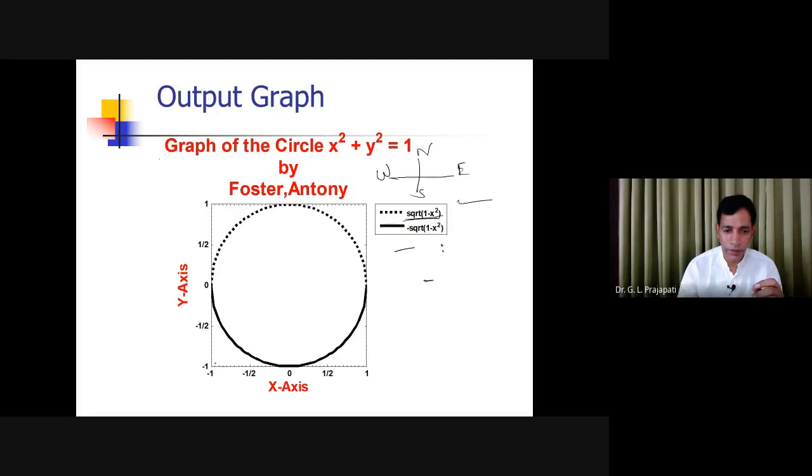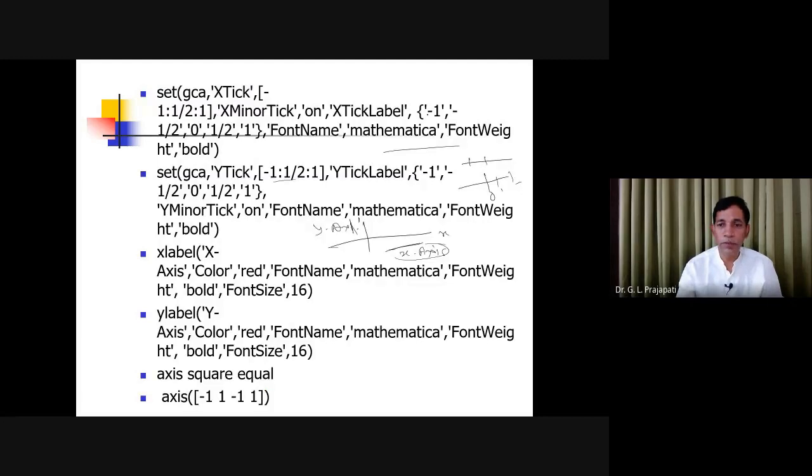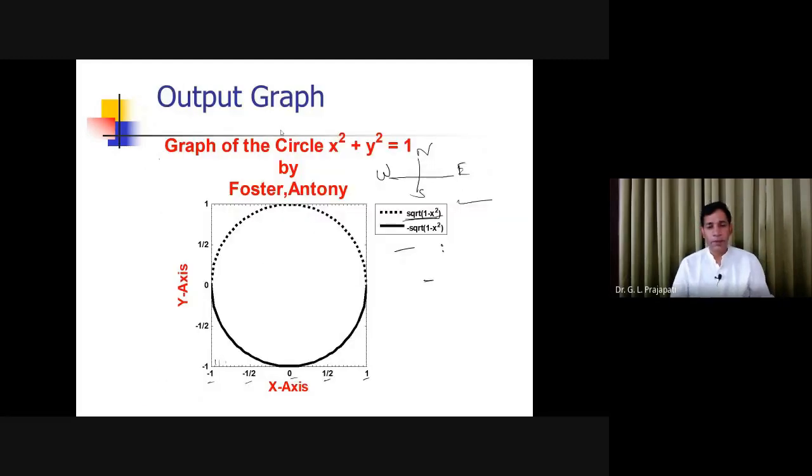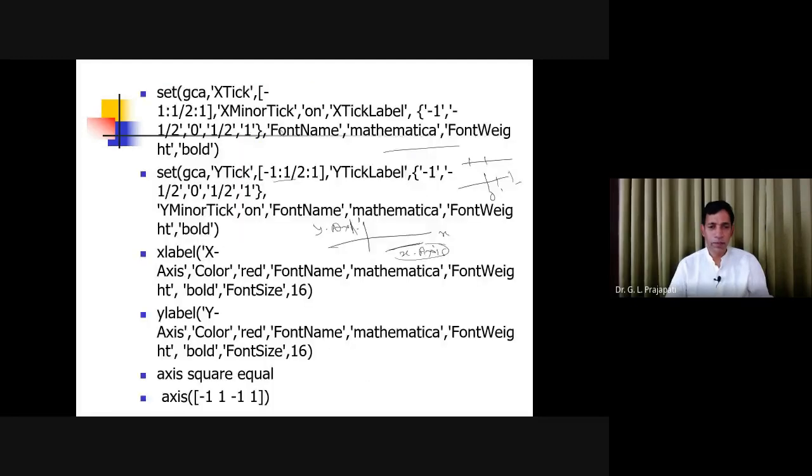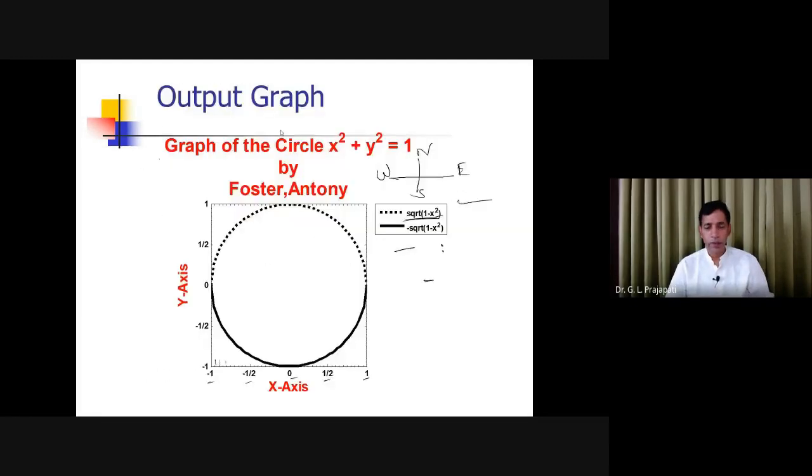And on the x-axis you have tick marks, and you have also set the labels: -1, -1/2, 0, 1/2, 1, like this. So actually, all such things are used for getting this kind of dressing of the circle.